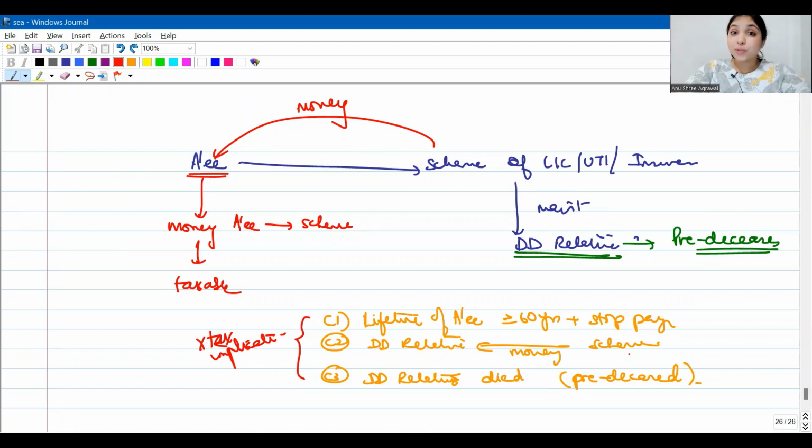Okay guys, so I think with this we come to an end to the amendments in chapter 6A. We first had a small tiny amendment in section 80CCD where we said that 80CCD subsection 2 will allow 14% maximum not only for central government employer but also for state government employer. Second amendment was in 80DD. In 80DD, all these amendments have come into the picture because of adding another scheme. We are also allowing those schemes now where the dependent disabled relative is getting money during the lifetime of the assessee, but after he has reached at least 60 years of age and has stopped making the payment.